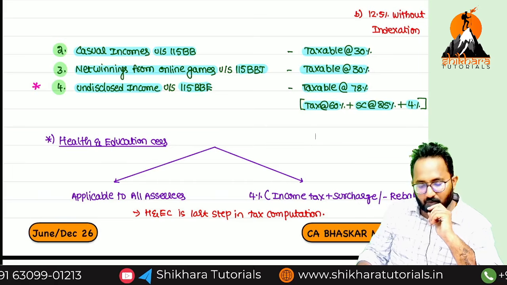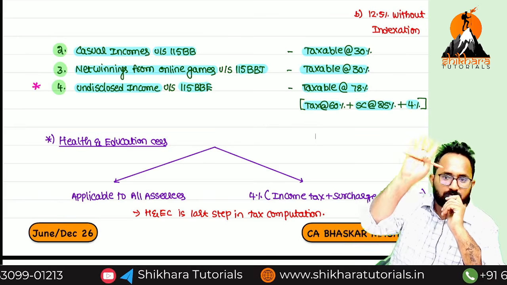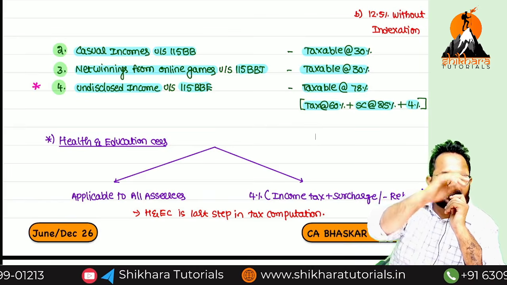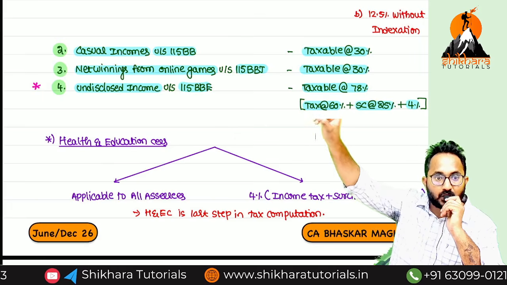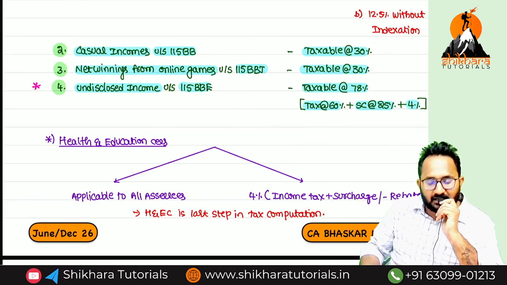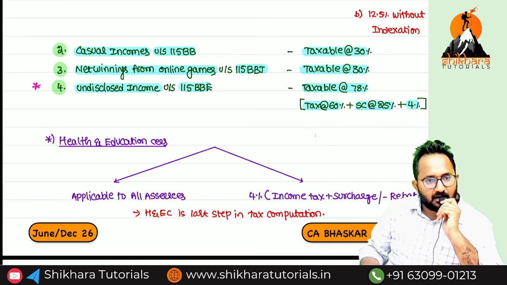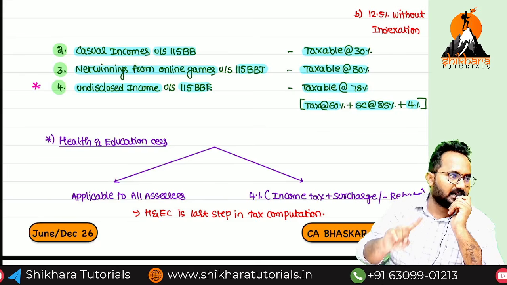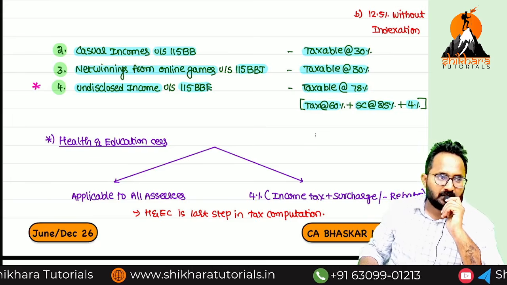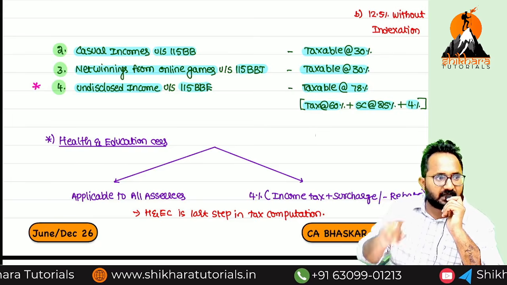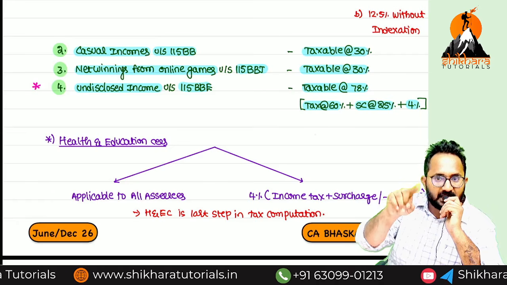But as of now, you have to remember how many? 4. First one, capital gain, 3 sections, 111A, 112, 112A. What about other than 111A? Taxable at normal tax rate. Casual incomes 115BB. What is the tax rate? 30%. Net winnings from online games, which section? 115BBJ.